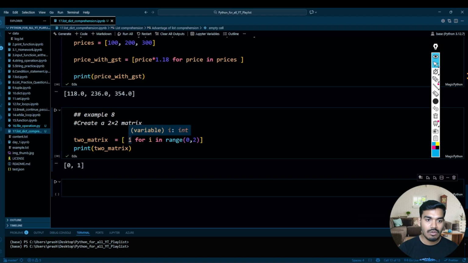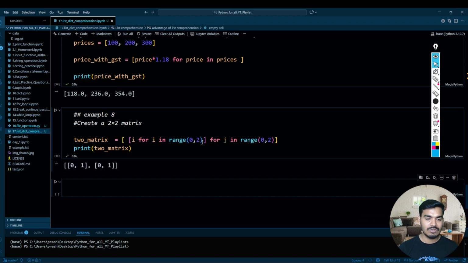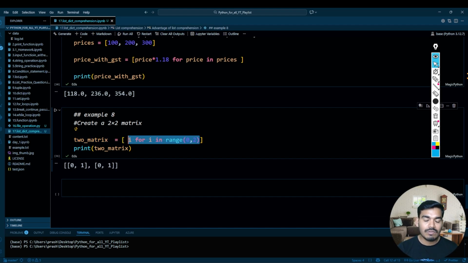So for that, why not iterate this complete for loop 2 times. So over here, for j in range of 0, 2, and then see over here how it is. Let's try to understand again. I will remove this part, and I'll keep only one complete expression of the loop.